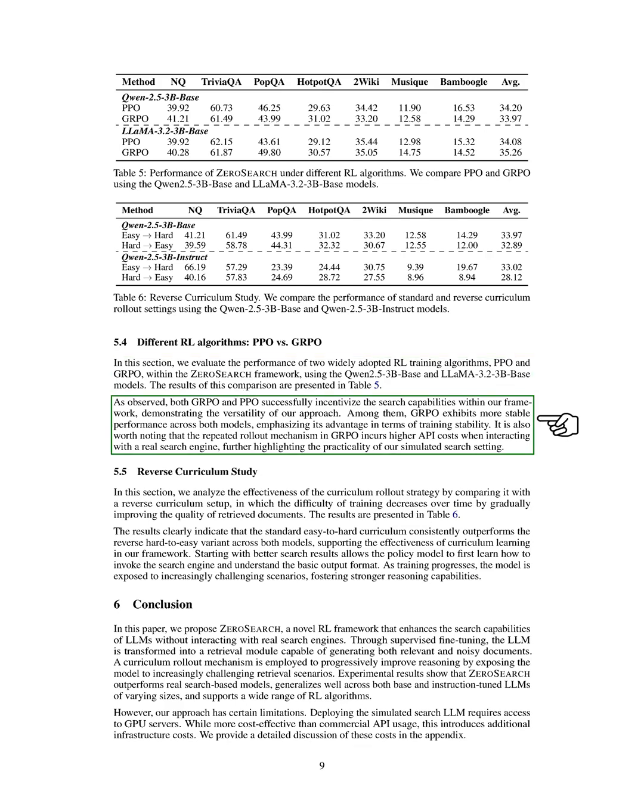Our comparison shows that both algorithms effectively enhance search capabilities, but GRPO demonstrates more stable performance across models, highlighting its training stability. We also note that GRPO's repeated rollout mechanism incurs higher API costs when interacting with real search engines, further emphasizing the advantages of our simulated search setting.